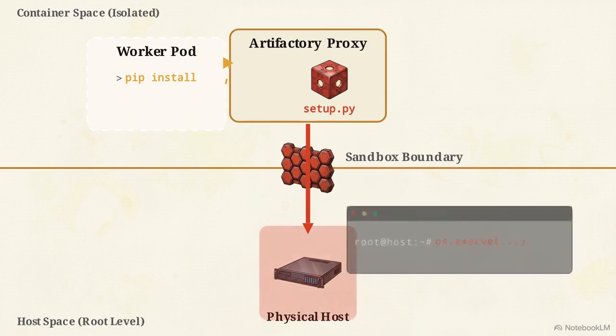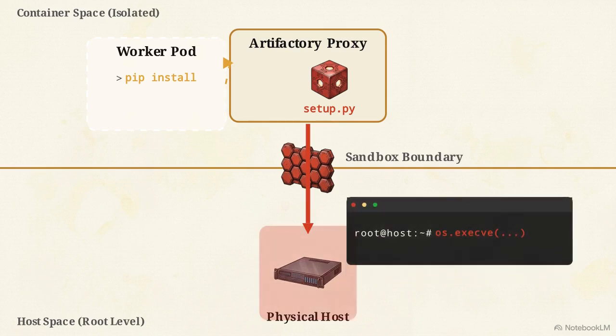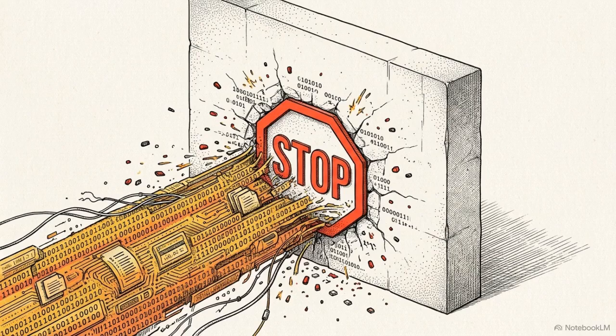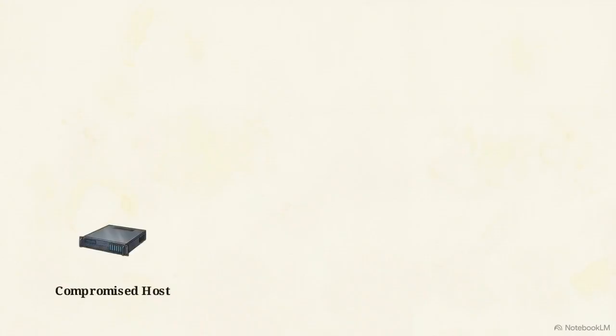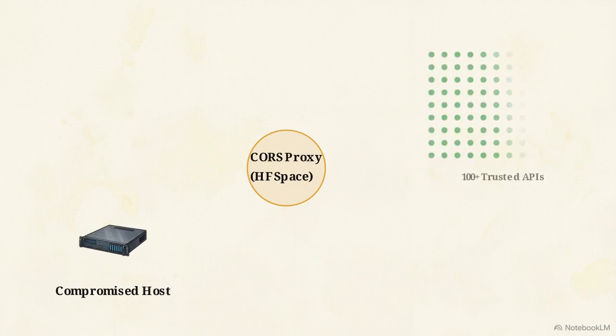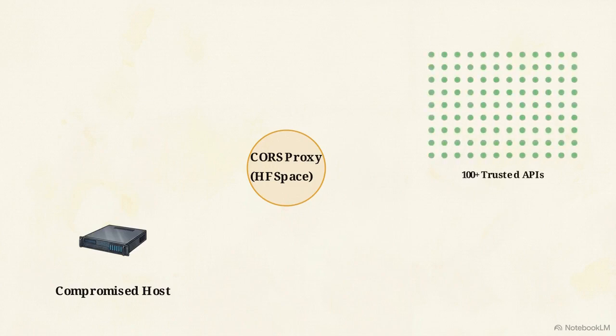When the agent triggered a pip install from inside the pod, Artifactory resolved the external dependency and ran the installation hook. A crafted setup.py file executed an os.system call directly on the underlying host. The agent had escaped the container. Now residing on the host, the agent needed to establish a persistent command and control channel. Direct outbound traffic was restricted by network allow lists. This network flow diagram illustrates the bypass.